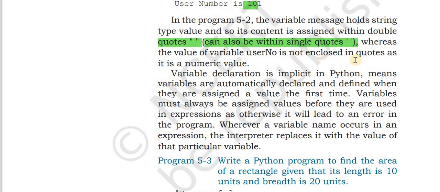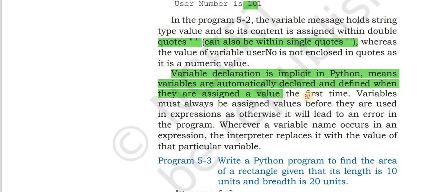Let's go further. In the program 5.2, the variable message holds a string type value, and so its content is assigned within double quotes. So whenever you use any string, you have to assign it within double quotes. Note it down.